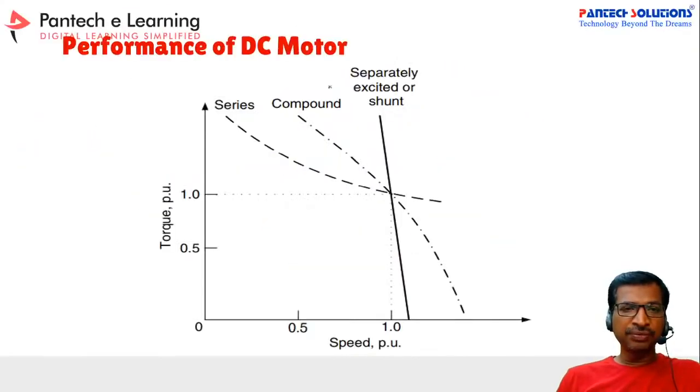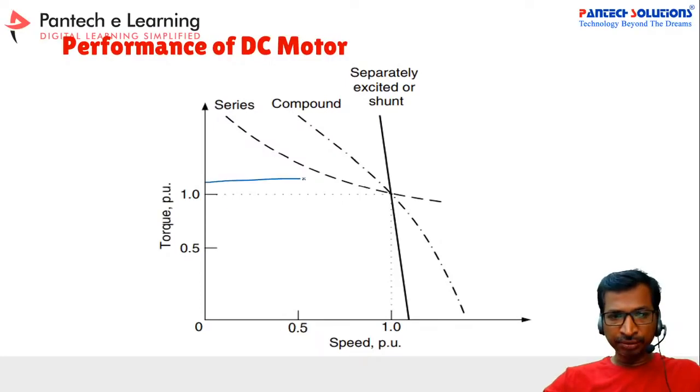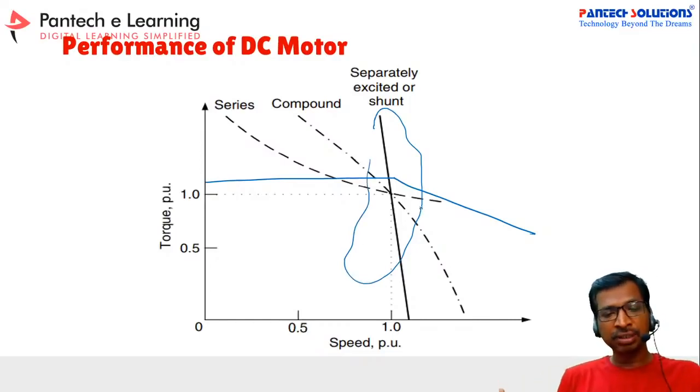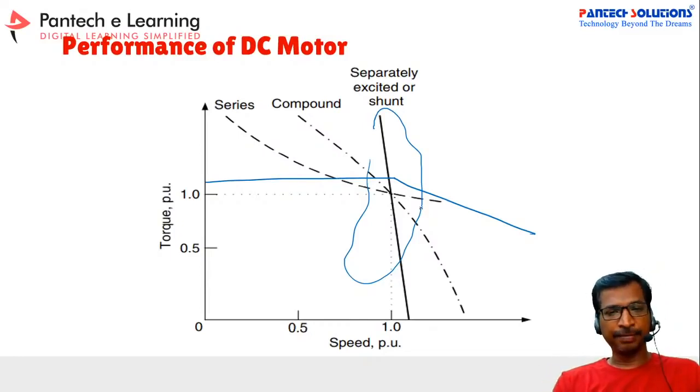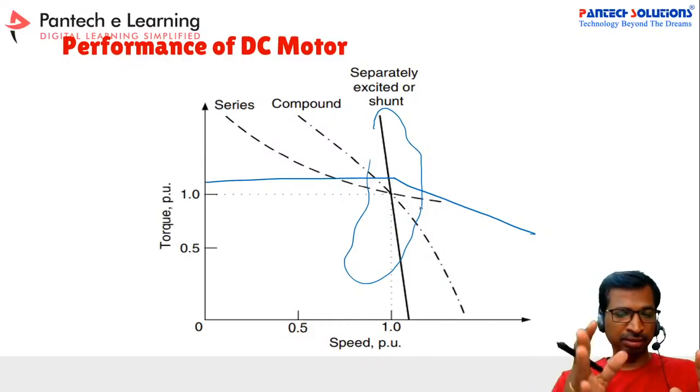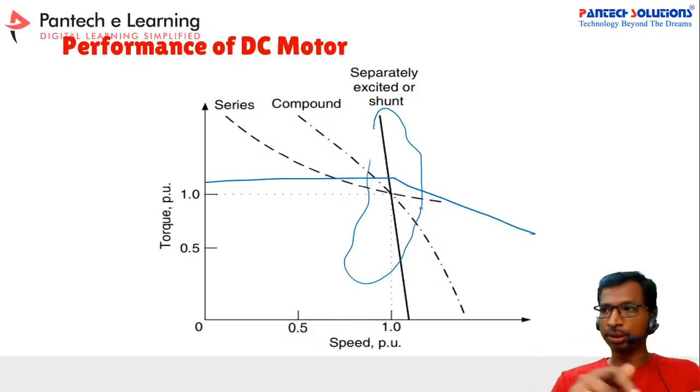The performance of the DC motor is generally shown by the torque-speed curve. For the DC motor, it will be like this only. This is the performance of the separately excited or DC shunt motor. It is a single line, so there is no range in the performance. That's why we call this a perfect motor for constant speed applications. For variable speed applications, this motor will not suit.